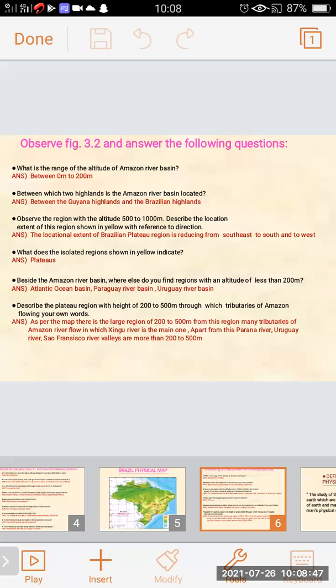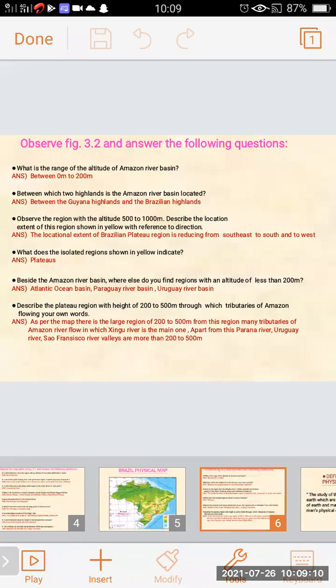And the answer is, the locational extent of Brazilian plateau region is reducing from southeast to south and to west.